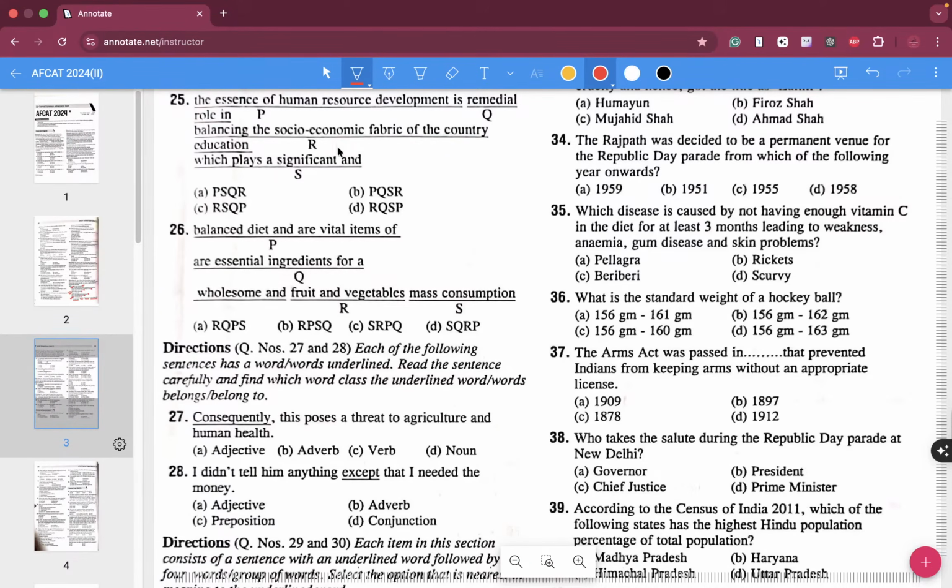Obviously the sentence is likely to start with P. The essence of human resource development is balancing the socio-economic fabric of the country, but we don't have any option like PR over here. Education, which plays a significant and remedial role.